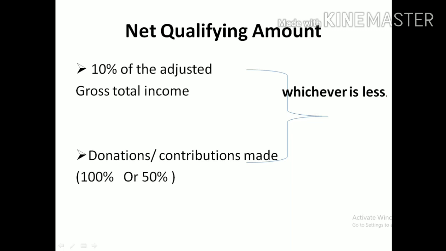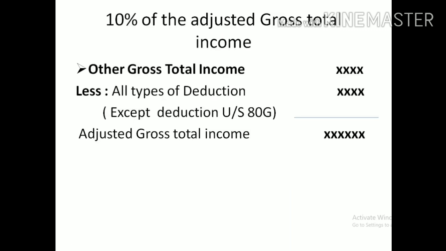Then how to get this adjusted gross total income? This is the way to calculate 10% of adjusted gross total income. I think I already discussed how to get gross total income while discussing the format under normal provisions.